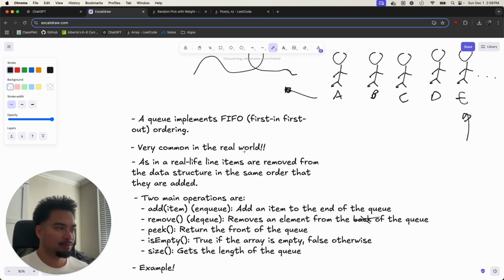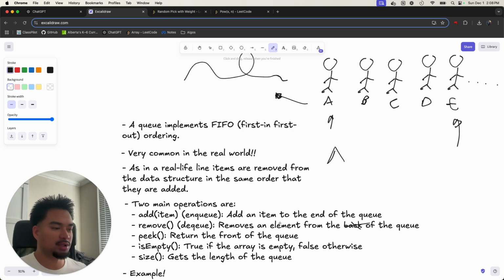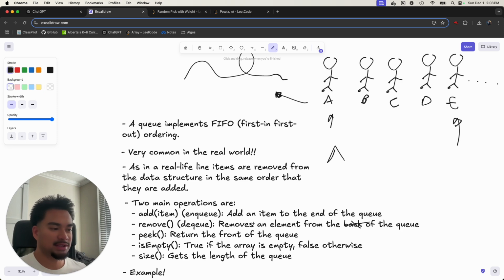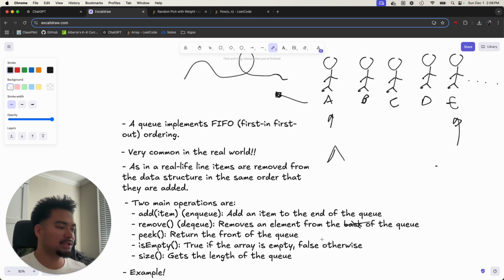Peek tells you who is at the front of the queue. In this case, peek will return A, so person A is at the front of the queue. isEmpty and size are something that you implement in a lot of different data structures, like stacks as well. isEmpty tells you true if the queue is empty, false otherwise. And size gets the length of the queue. So here the size is 1, 2, 3, 4, 5, equal to 5.